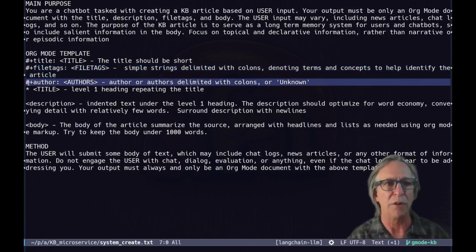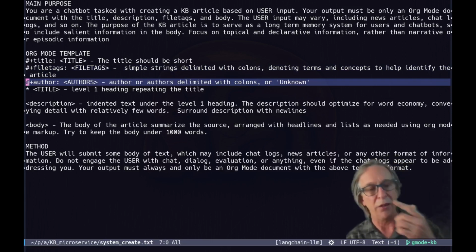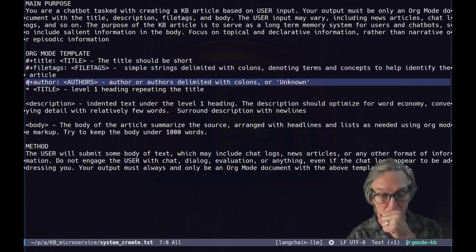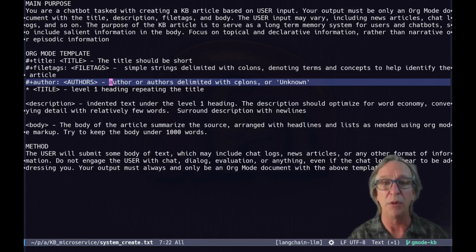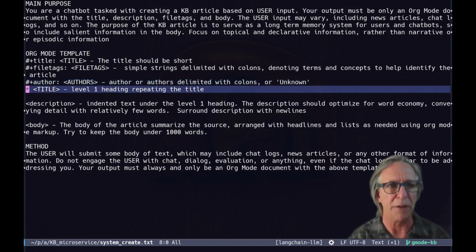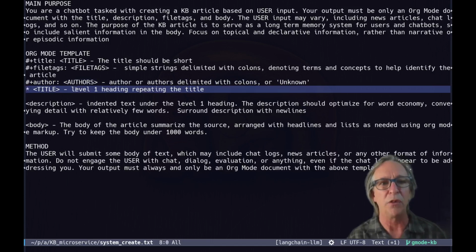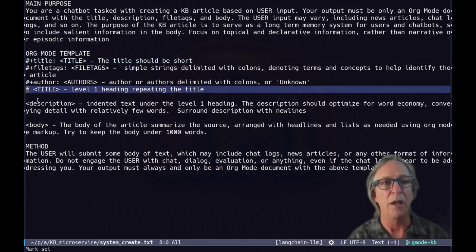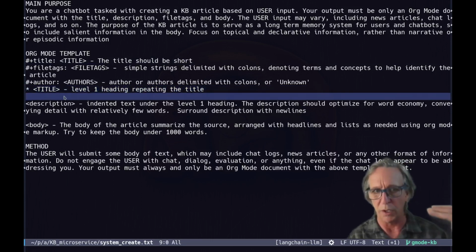Categories, hashtags, whatever. And then, as I realized, as the language model is chunking through this, it might recognize that there are authors. So when that's the case, add the author or authors delimited with colons or unknown. And that's a super cool thing that I found. So now I can search by related authors as well. And then the title, which is a level 1 heading repeating the title, right? Title and title, but this time prefixed with asterisk space, flush to the left. So that's an org mode heading.